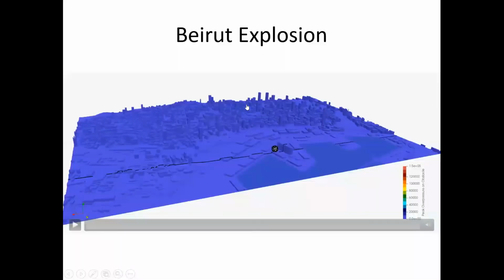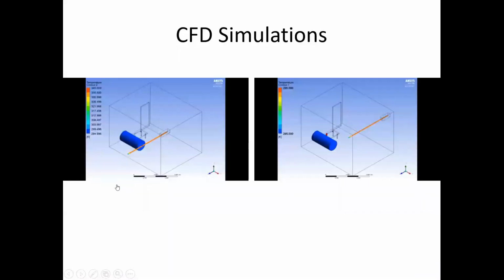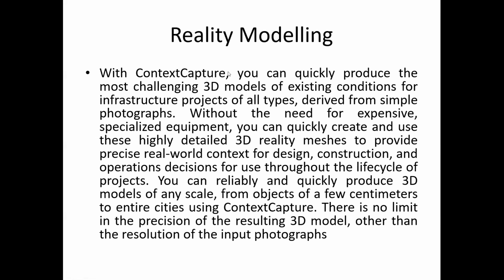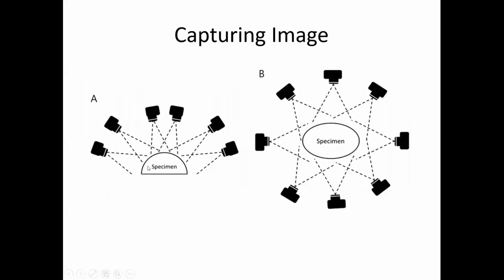modeled. Okay. Now how to model this entire city or the entire terrain? This can be done in a software which is called reality modeling software. We have one software available with us that is called ContextCapture, which is developed by Bentley. Okay. Now how is this ContextCapture going to work? If you have a simple object, let us say this can be even a small box or even a building or even an entire city.